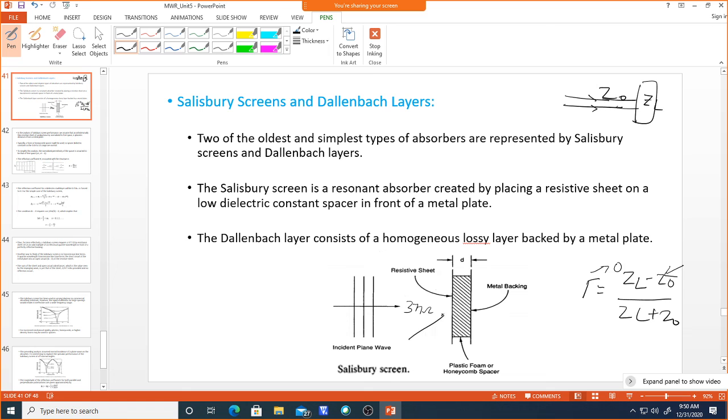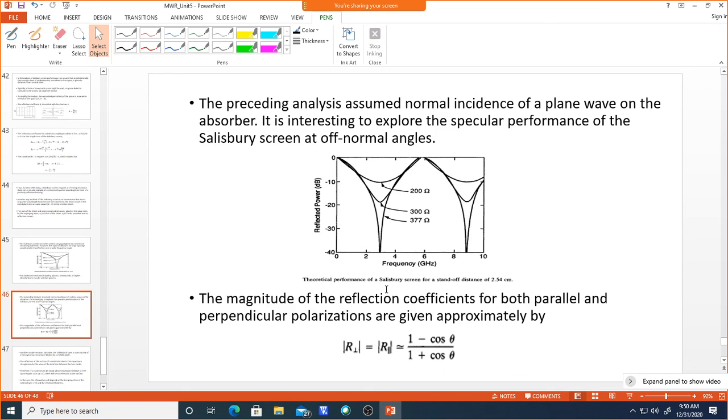You can use other incident angles and estimate the performance, how much absorptivity will happen. That is also very important, and we call it the angular stability of the screen. Any structure you take, we call this angular stability.